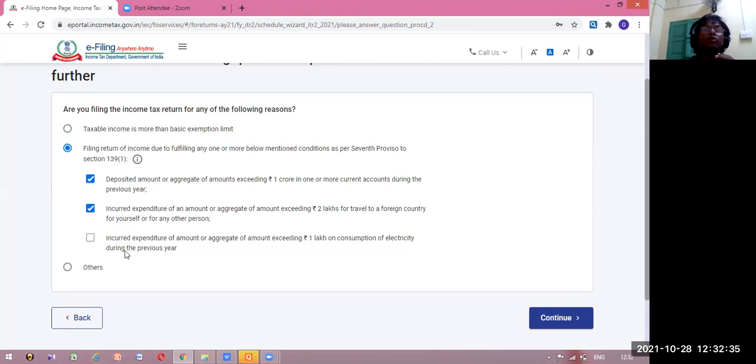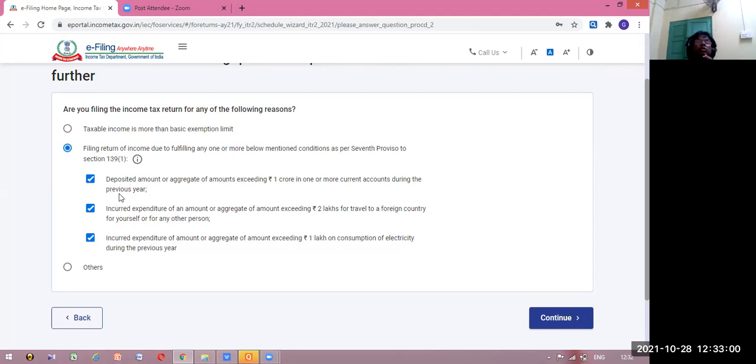And one more point is there: incurred expenditure of an aggregate amount exceeding 1 lakh on consumption of electricity during the previous year. If you have paid an electricity bill of more than rupees 1 lakh for any reason, maybe your factory, maybe your own house, wherever, then you have to submit the return. In that case, you have to tick here.